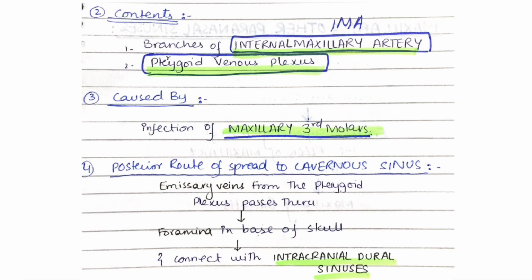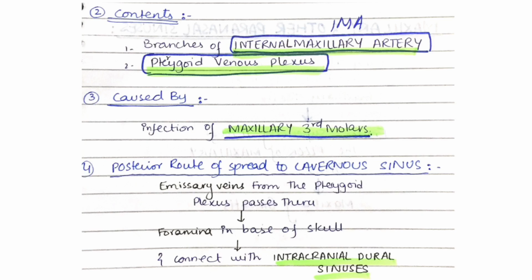Contents of the infratemporal space: this space consists of branches of the internal maxillary artery and the pterygoid venous plexus, veins and arteries. Infratemporal space infection is caused by odontogenic infection of the maxillary third molar,